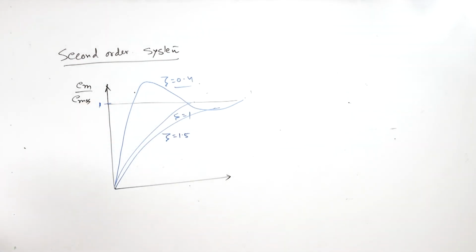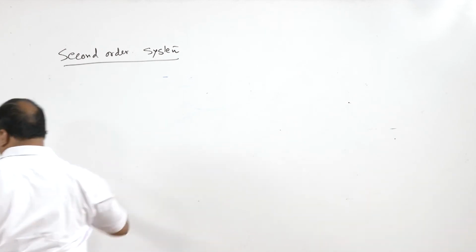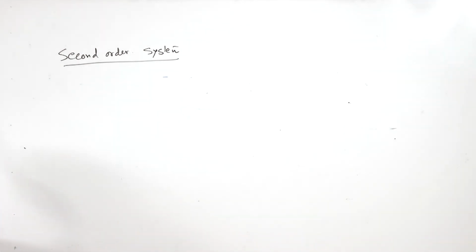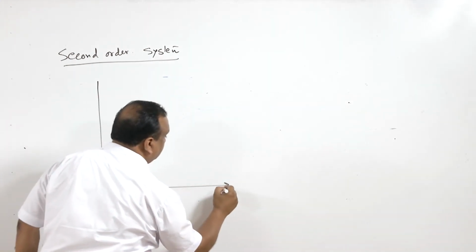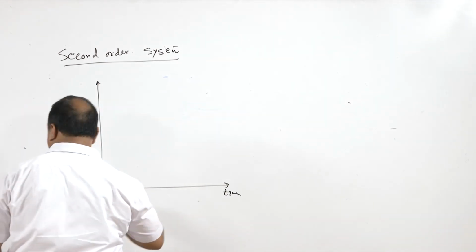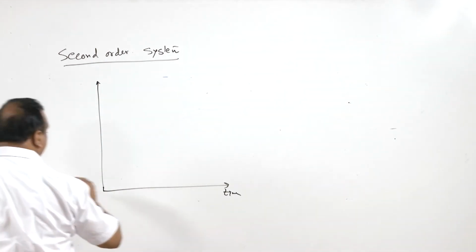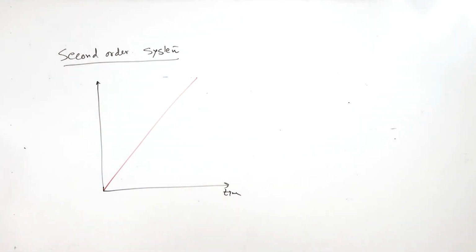Right? Now, when the system is stabilized, the system is going to have a steady state error, and if we draw a curve between time and the output, then suppose this is ramp input to the system. This is ramp input to the system, right? Now, error in the output.